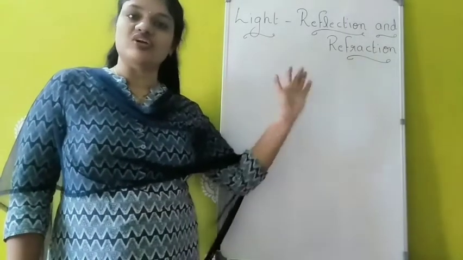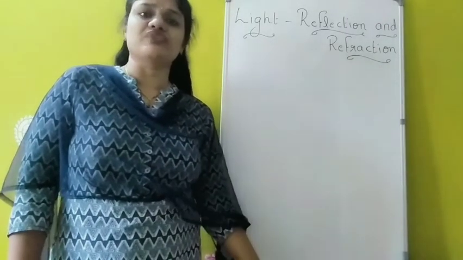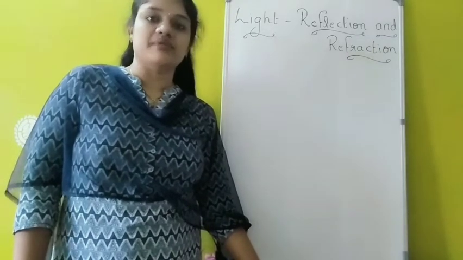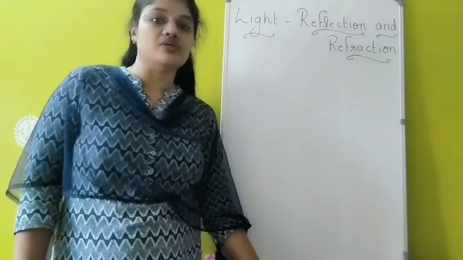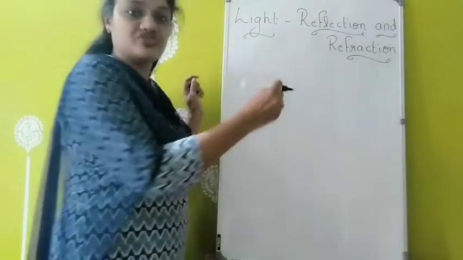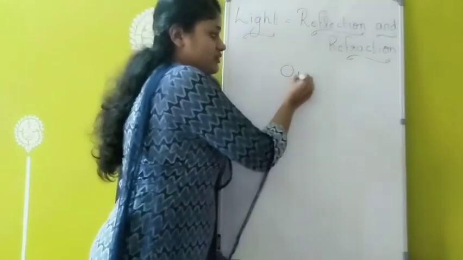So all of us know what is light. Light is a form of energy which produces sensation of vision, and there is a separate branch in physics to study about light, and that branch is called optics. So optics is a branch of physics which deals with the study of light.